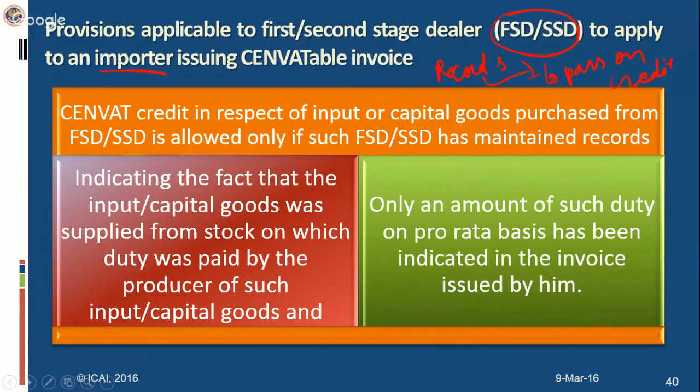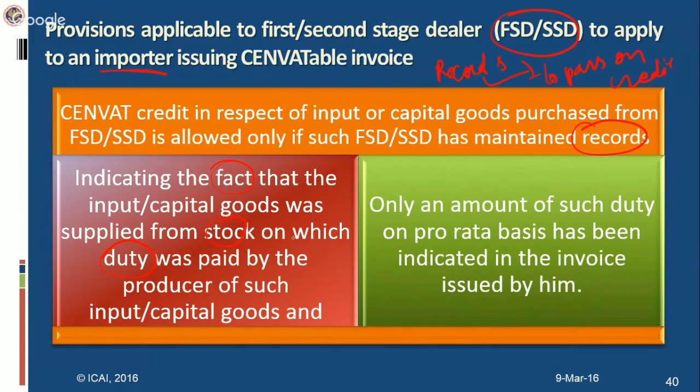So what was the condition in case of the first stage dealer and second stage dealer? CENVAT credit in respect of inputs or capital goods purchased from FSD or SSD is allowed only if such FSD or SSD has maintained records. And what was the peculiarity in those records? He had to indicate the fact that the inputs or capital goods were supplied from stock on which duty was paid by the producer of such inputs or capital goods.